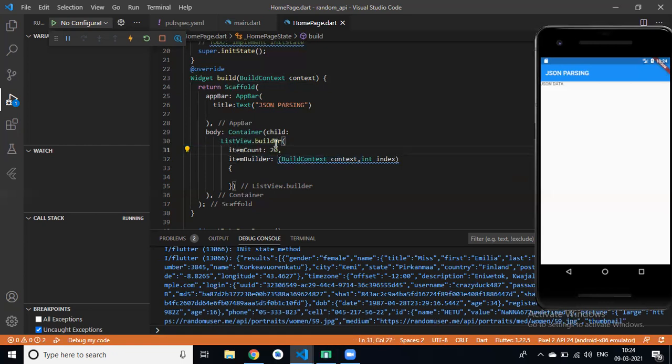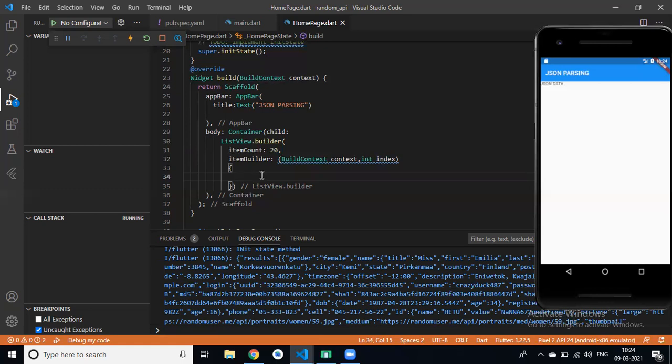So list view dot builder is used for displaying a list. In that we got two properties. First one is item count. Item count is for how many items we want to display in list, and item builder is for passing index and position.